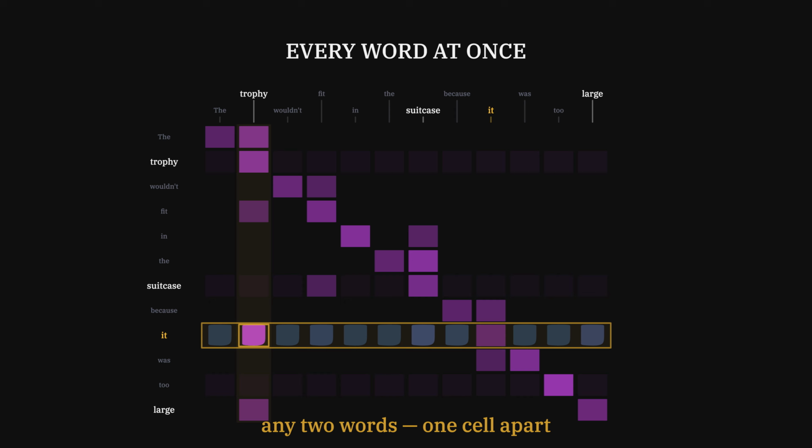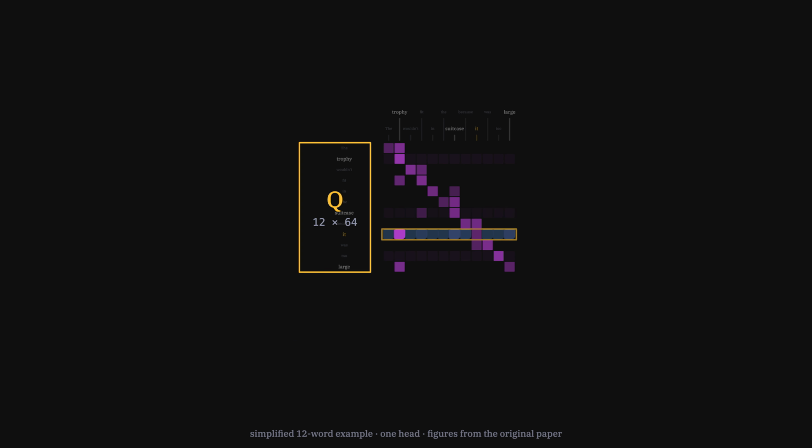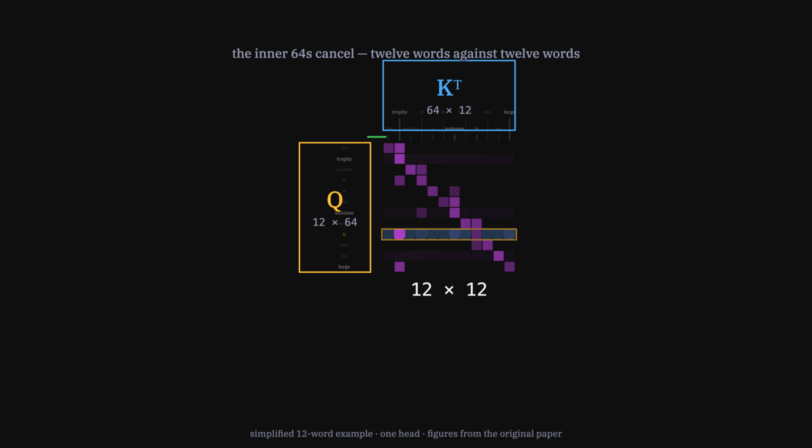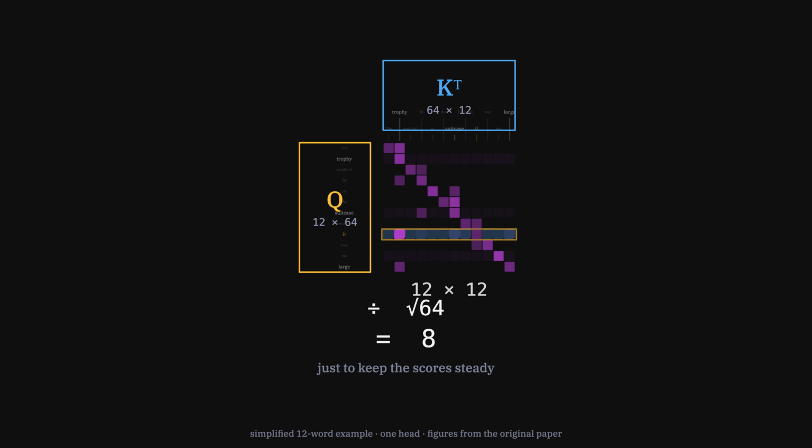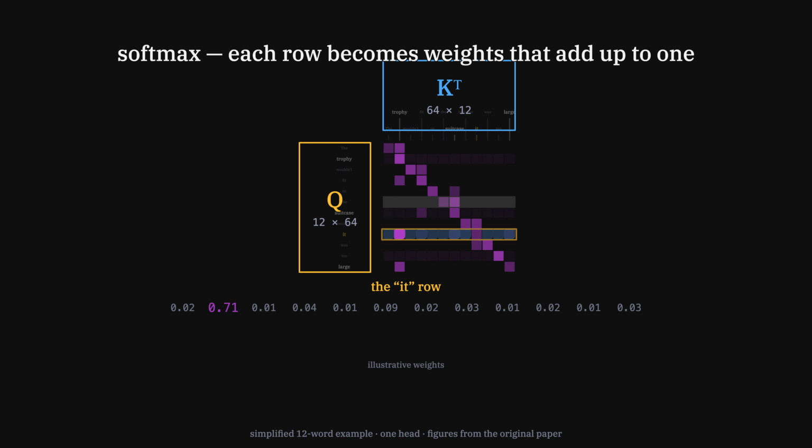And here is what that grid really is. 12 queries, each 64 numbers wide, laid against 64 numbers by 12 keys. 12 by 12, every word against every word. The scores are divided by the square root of 64, which is 8, just to keep them steady. Softmax takes each row and turns it into weights that add up to 1.